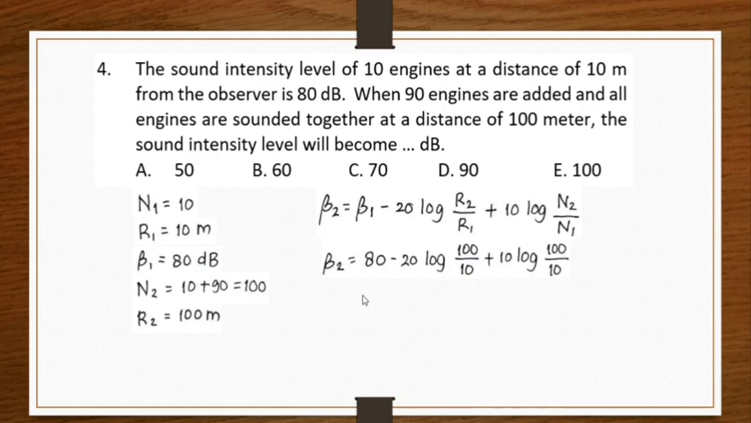So we have beta 2 equals 80 minus 20 times the log of 10, which is equal to 1, plus 10 times the log of 10, which is also equal to 1. So we have 80 minus 20 plus 10, which is equal to 70 decibels. So the answer is C.